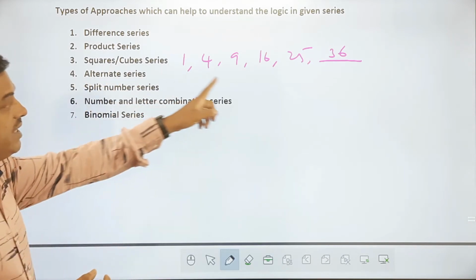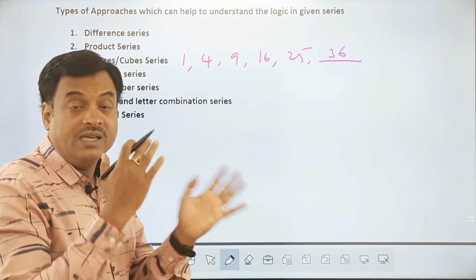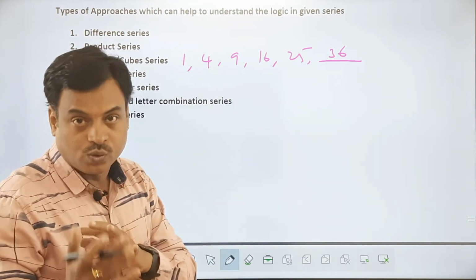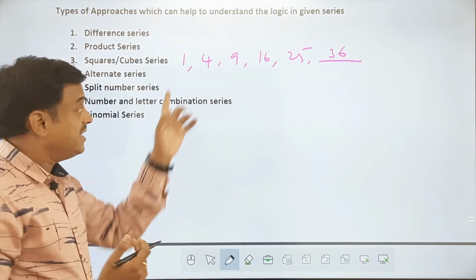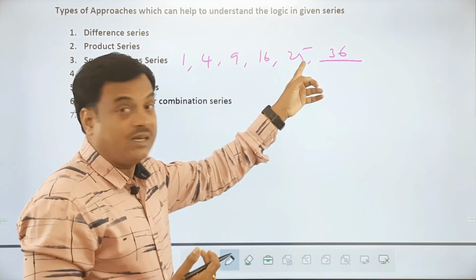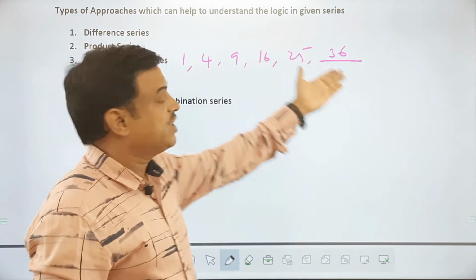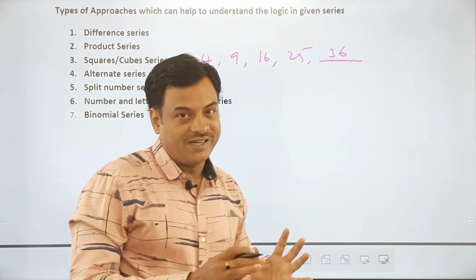Similarly series of squares I gave, series of cubes can be given. Series of alternate numbers like even number squares, odd number squares can be given. So like that the series will be developed. When I look at these numbers, I should be able to say that they are perfect squares. Therefore, the next perfect square possible is 36. If I can say that, then the practice is going good.